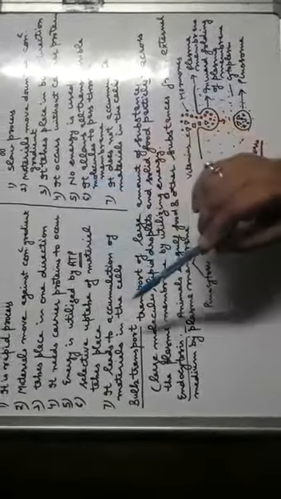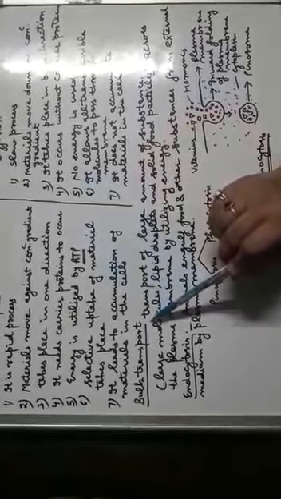Selective uptake of materials takes place in case of active transport. Here it allows all the transmissible molecules to pass through the membrane. It leads to the accumulation of the materials in the cell. So materials accumulate inside the cell. Here the materials do not accumulate inside the cell. So this was the difference between active transport and diffusion.